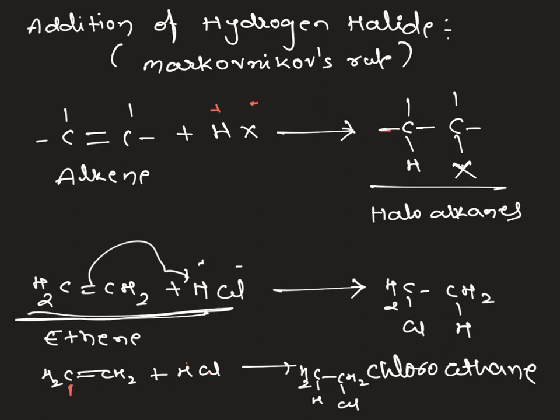Here there is no regioselectivity coming into the picture. But whenever regioselectivity comes into the picture, we have to go with one theoretical rule, called Markovnikov's rule, which explains which is the major product and which is the minor product in the alkene addition reaction with hydrogen halide. Let's take one example.